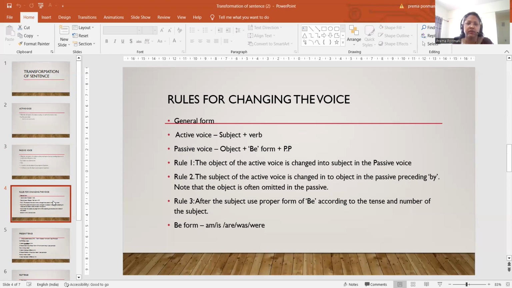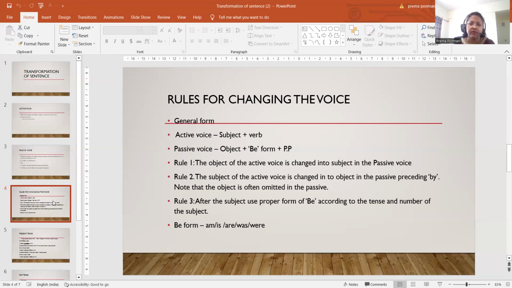Okay, and there are three different rules that I want to mention here. Rule number 1 and 2 say clearly about the replacement of subject and object. So three rules are applicable when you are changing active voice to passive voice. The first two rules say clearly about changing the subject and object.